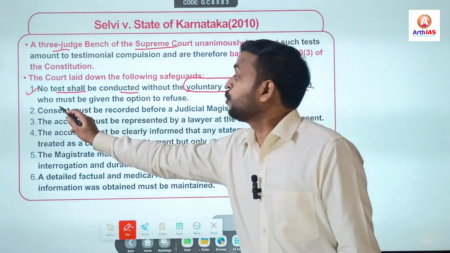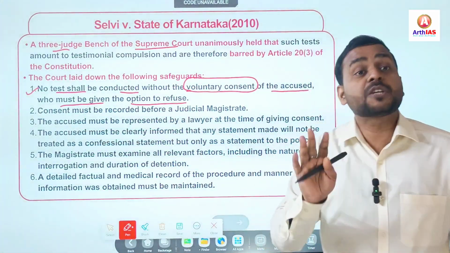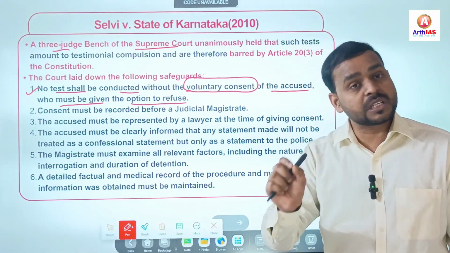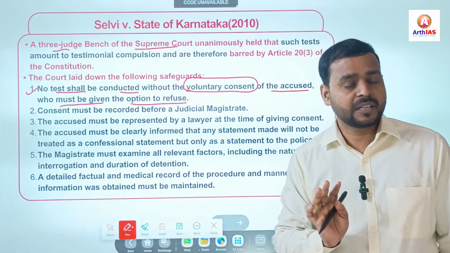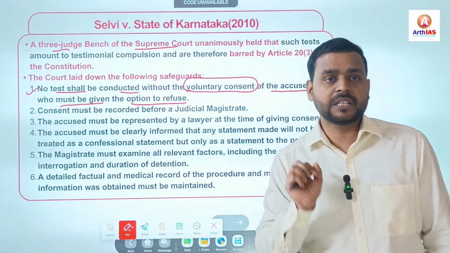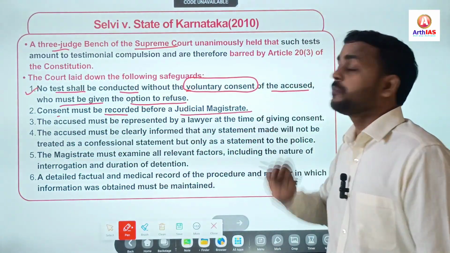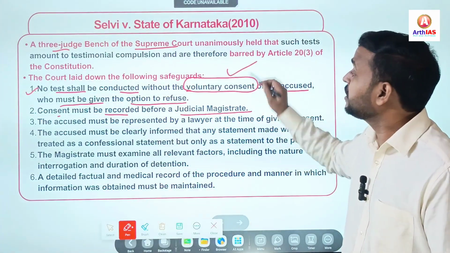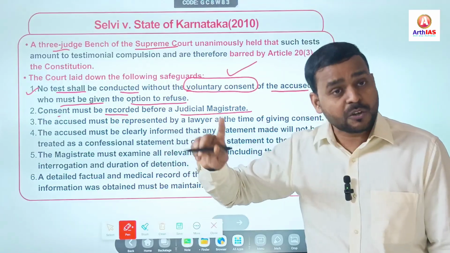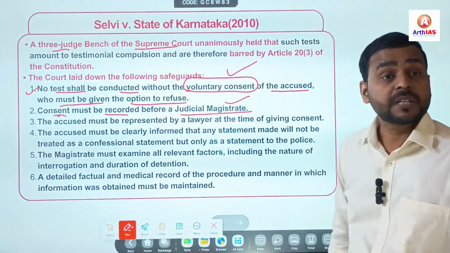Consent of the accused, who must be given the option to refuse. The accused has both options: the accused can accept or refuse to give his or her consent. And if it is involuntary or forced, it shall be considered unconstitutional or invalid. Second, consent must be recorded before a judicial magistrate. So the first important thing is voluntary consent, and the accused has the option to refuse. Second, the consent must be recorded before a judicial magistrate.